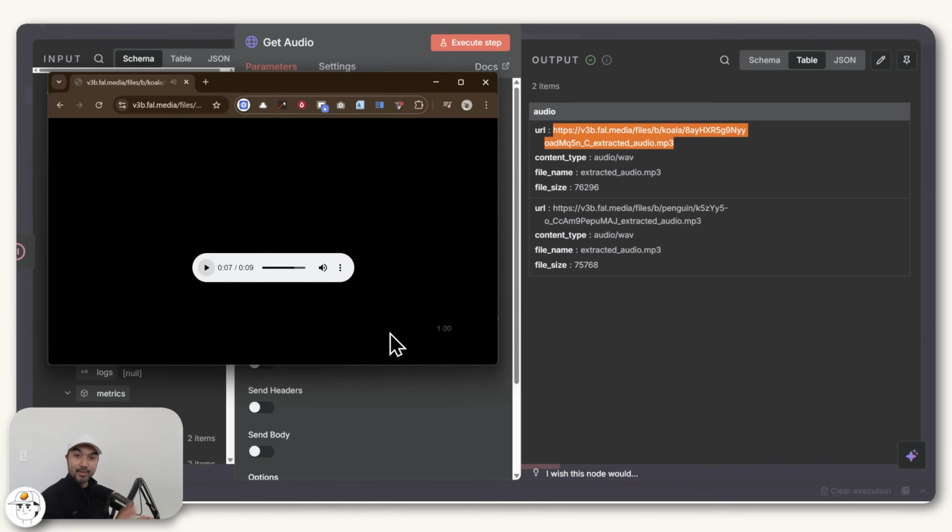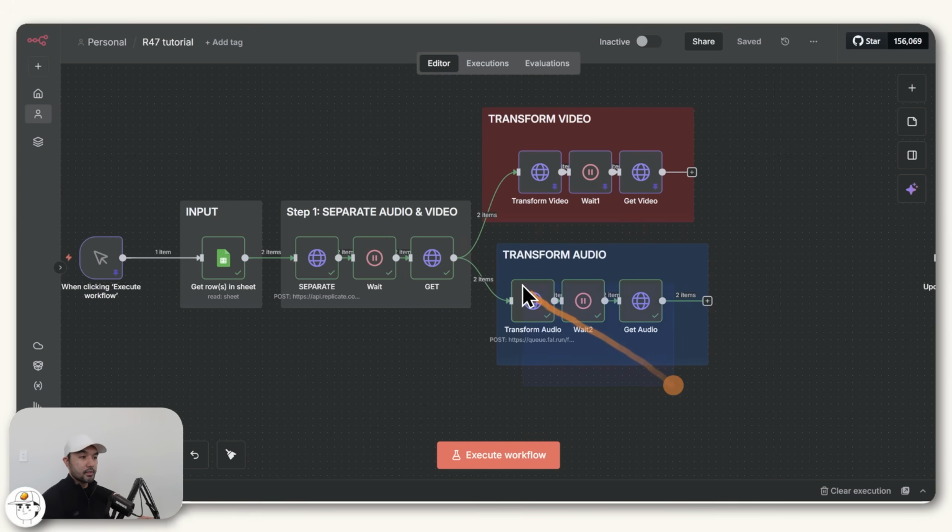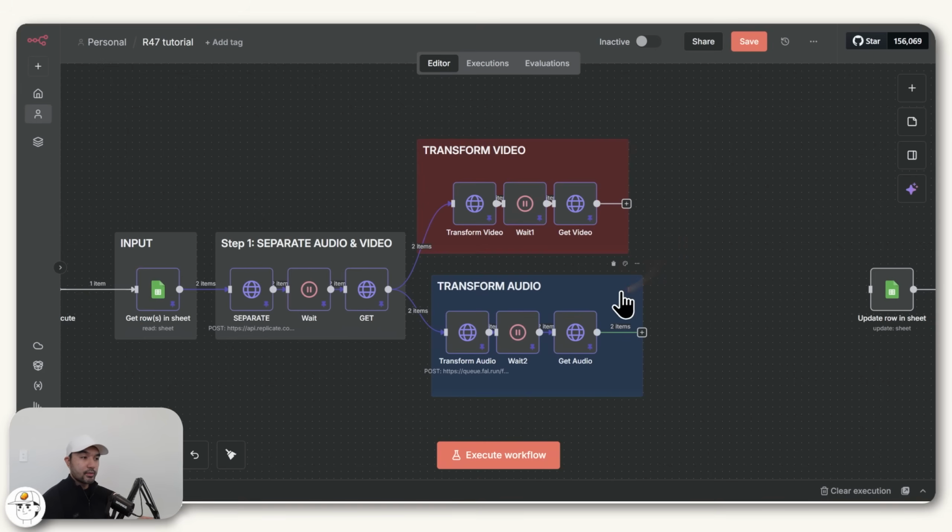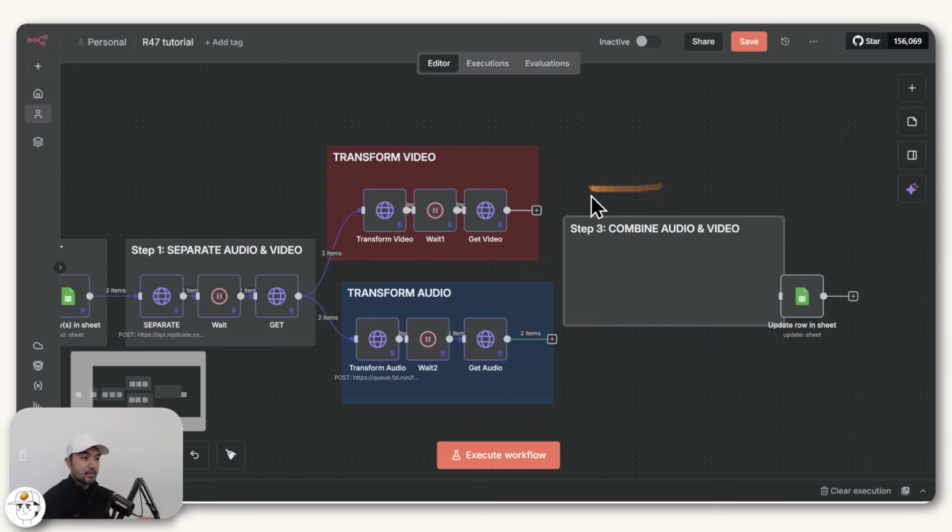So Chatterbox is really good at this, and it was able to transform the voice quite seamlessly, including all the inflection notes in there. And just like earlier, you can pin these nodes once they finish running, and now you can pin these also. So now that we have our audio and video, the next step now is to combine them into one.